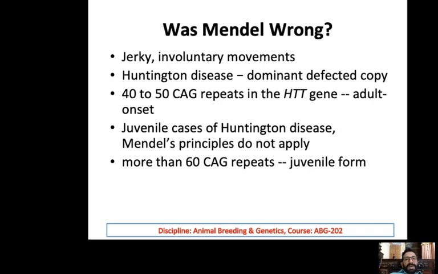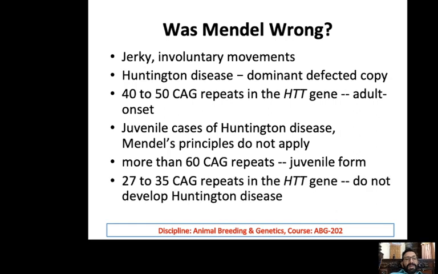So same gene, but just the repetition is added, and now it appears at a much earlier age. Now, when there are 27 to 35 CAG, then the individual does not catch the disease, or the genetic defect is not there.